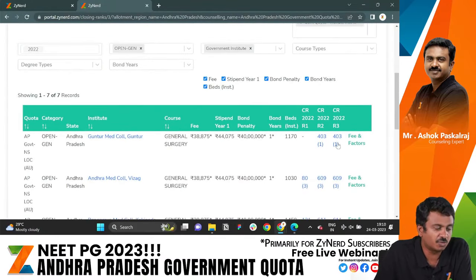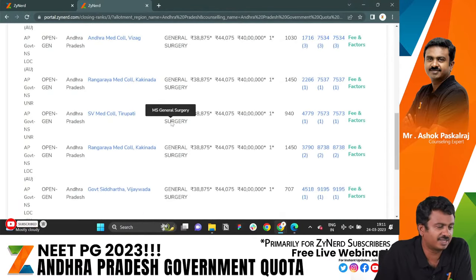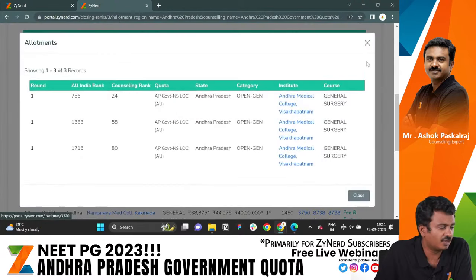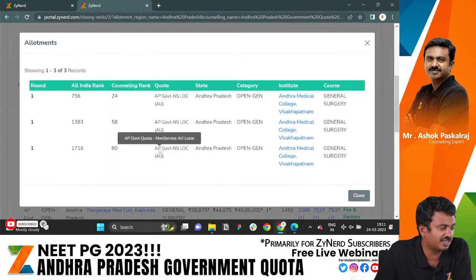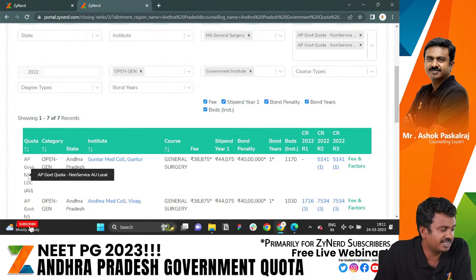Now you see the counseling ranks over here. If you want to switch over to all India ranks, you will be able to switch over to all India ranks. All the seats that we saw over there, which were in round 1, will also be visible over here. If you click on it, all the seats that were there will be available. The closing ranks were also available. So this will give you a complete idea of what was available under each quota.